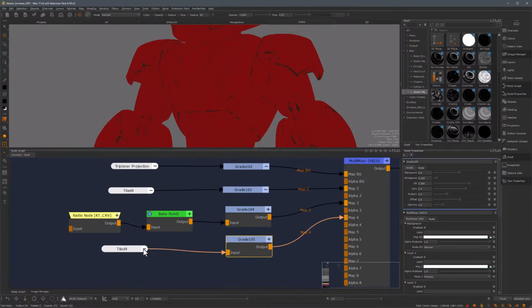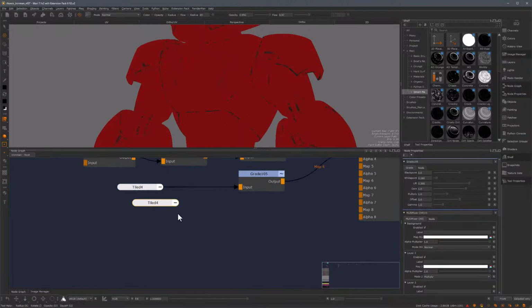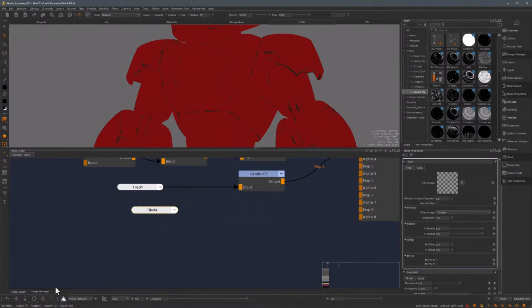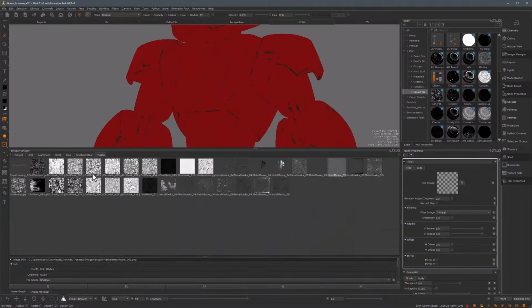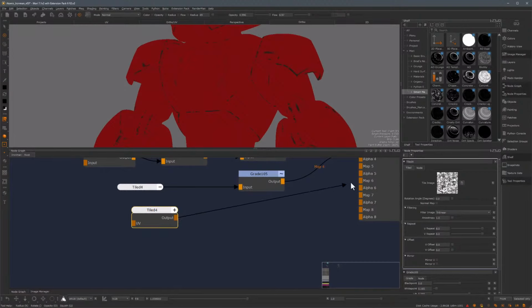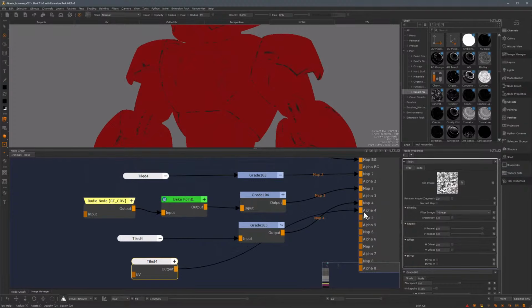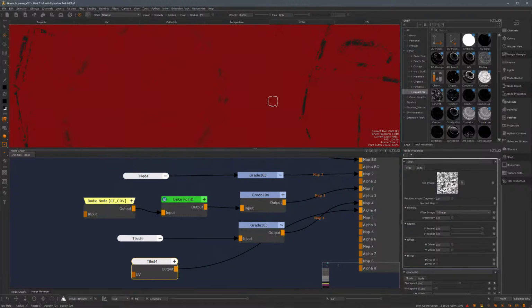So I'm going to use a mask to break up this styling. I'm just going to duplicate this one. And then in here, I will choose a texture that has a lot of black in it. So I think I'll just go with this one. So let's just connect this into the alpha 4 in here, and instantly you can see that some of these